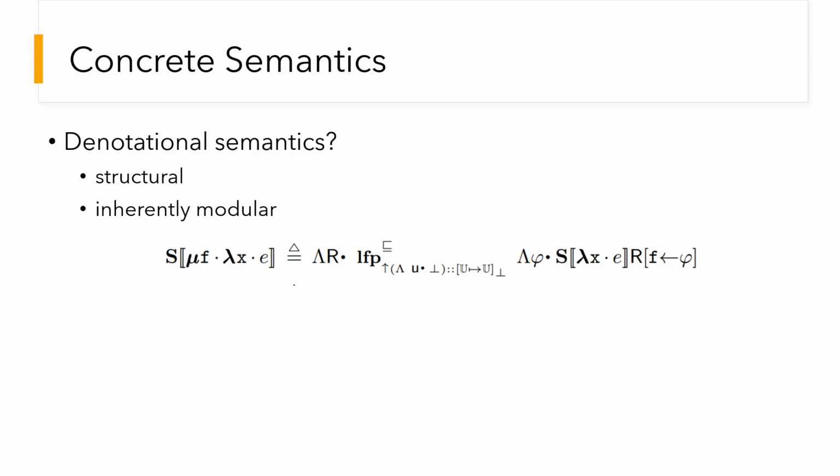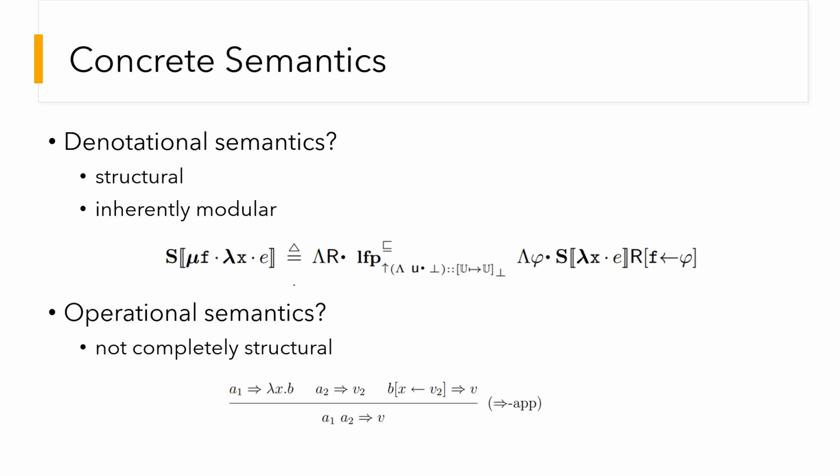The issue with the denotational semantics is that, although structural, it is also modular. For instance, for the case of recursive functions, the denotational semantics assigns meaning to the function for all possible inputs, not only on those actually reachable in the enclosing program.